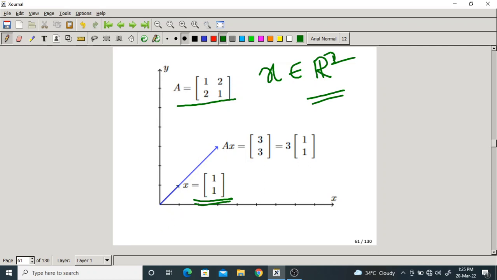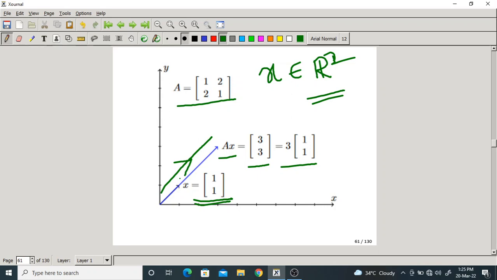When it is hit by a matrix A, what happened? A into x becomes 3 comma 3, or 3 into 1 comma 1. So here it is expanded or stretched, but the direction is same. It is not changing its direction or path.